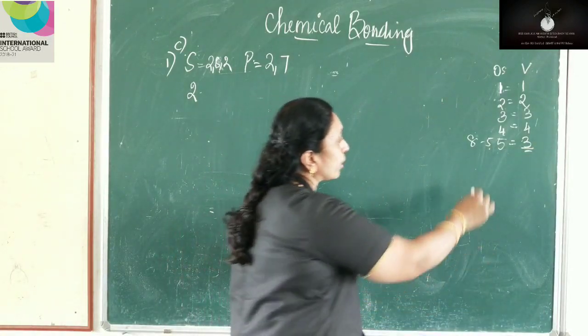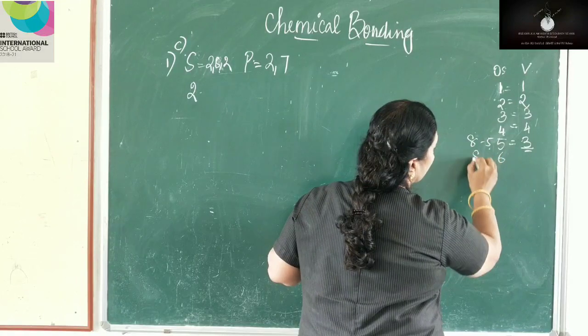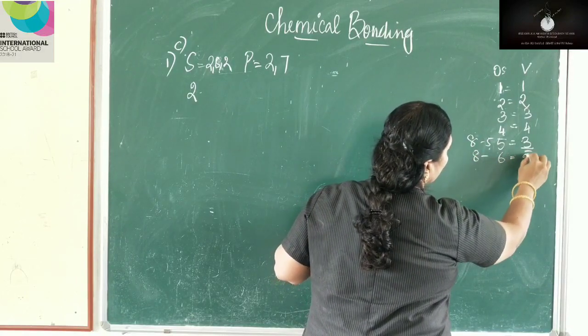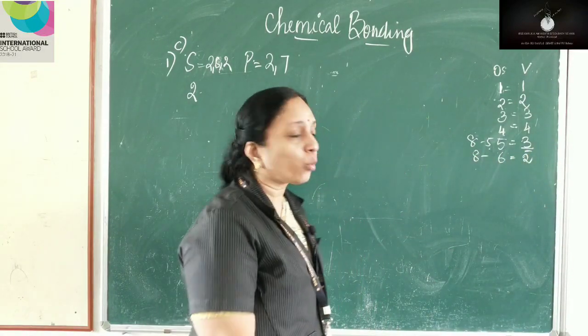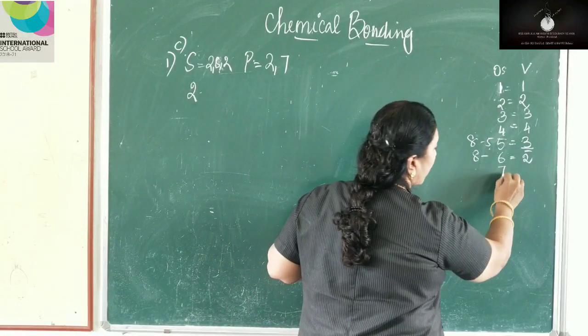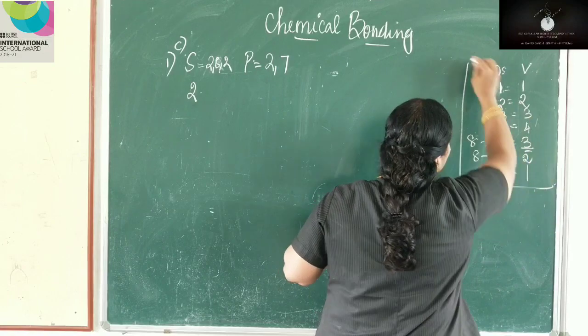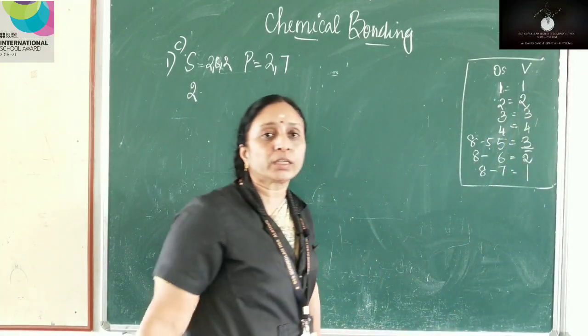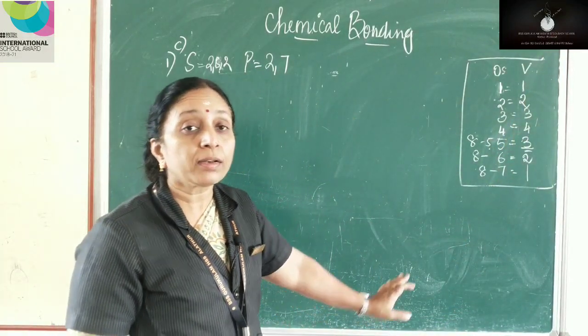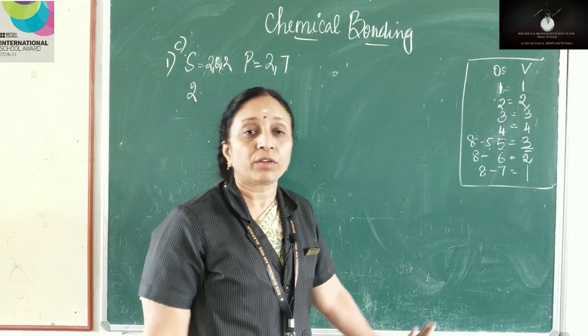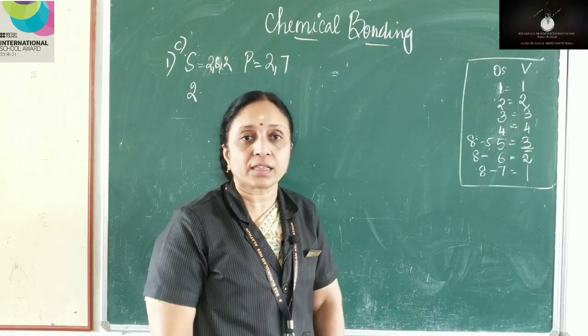Okay? So if the number of electrons in the last shell is 6, it will be 8 minus 6, that is equal to 2. And what happens if it is 7 electrons in the last shell? 8 minus 7, that is equal to 1. So remember this, children. This is an easy method to determine the valency of elements till 18. We are studying only elements till 18 this year.